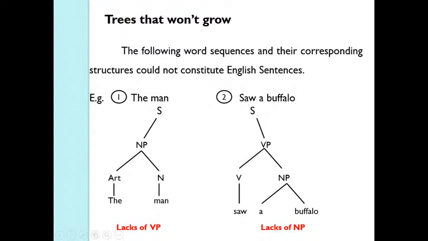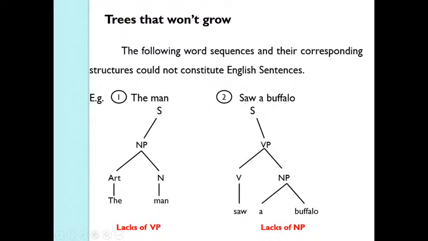So this is not a sentence, because it does not conform to the phrase structure rules, because it has only one noun phrase. But an English sentence should have a noun phrase and a verb phrase to be a grammatically correct sentence. So this tree cannot grow further.